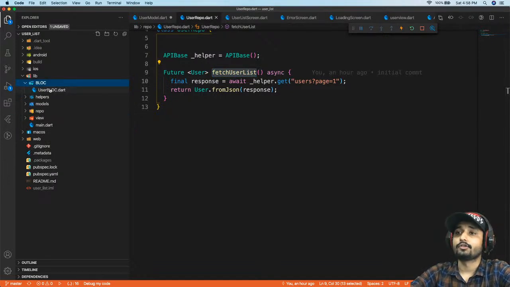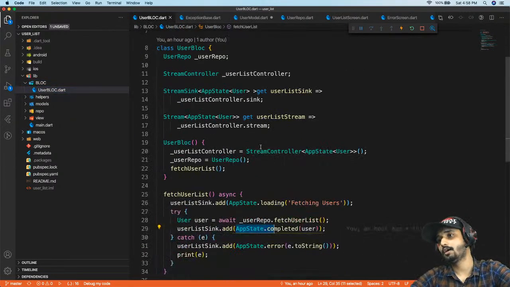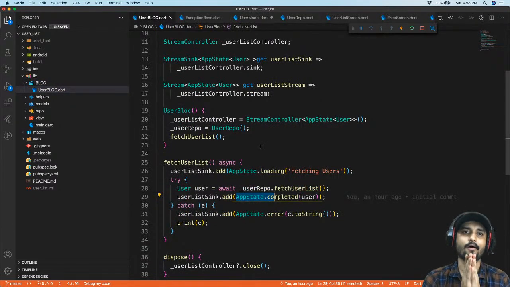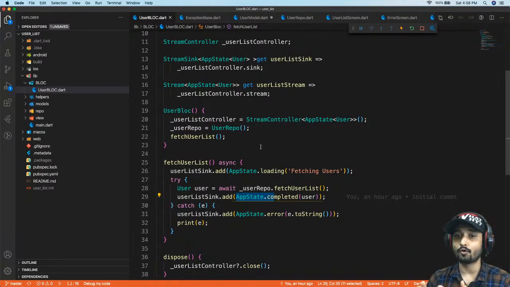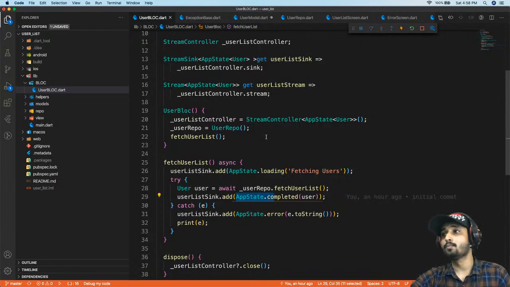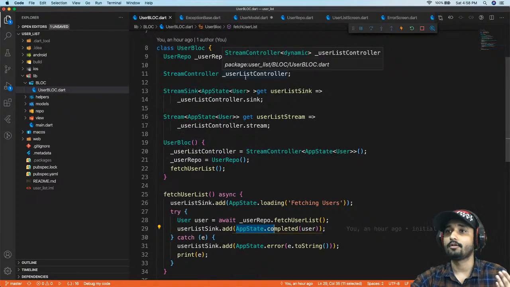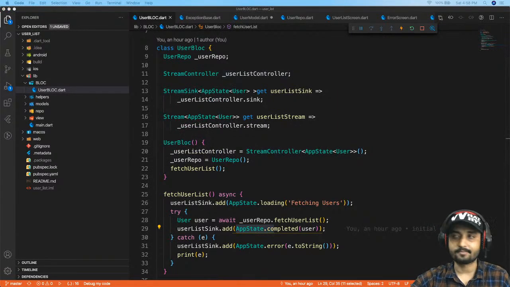BLoC pattern. So what happened in this? Explaining everything about BLoC in depth is a totally different topic, because BLoC is a state management technique, and you need to know more. From this piece of code you will just get to know what I have written and for what purpose I'm using it, but there are many different ways to use BLoC. You just need to do some research on that, or read some documentation, and you will get to know what it is exactly.